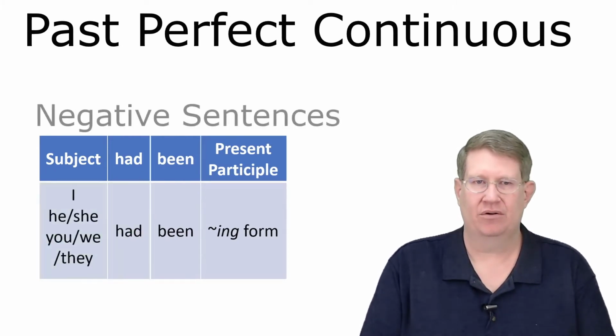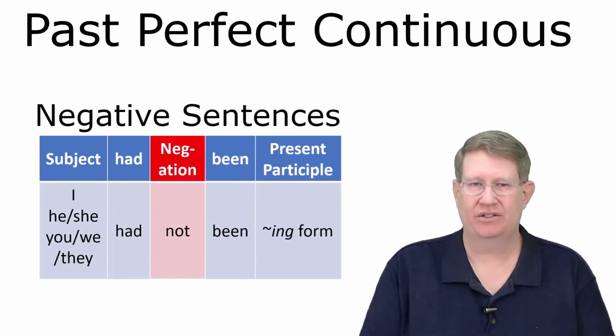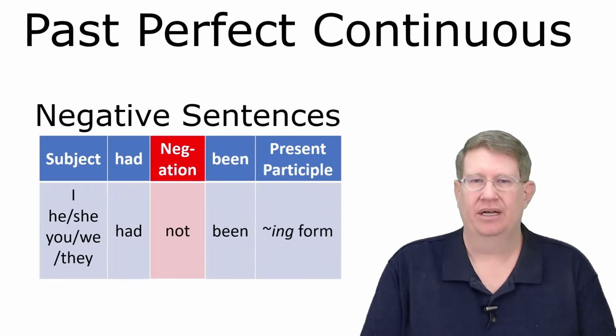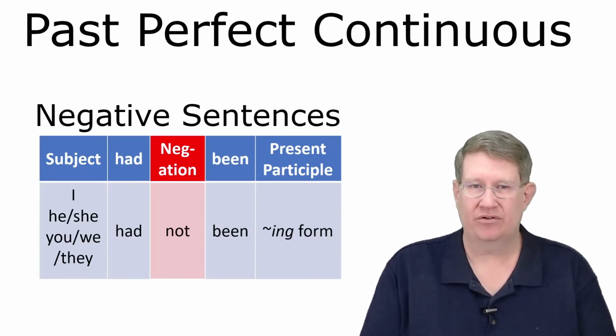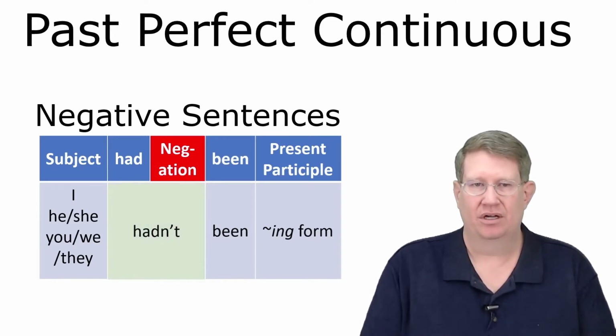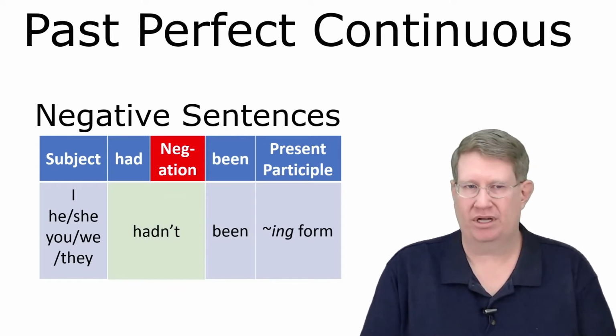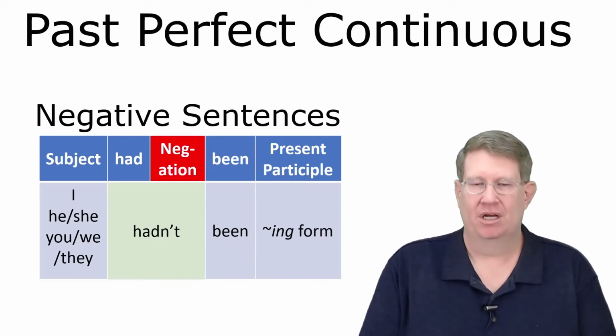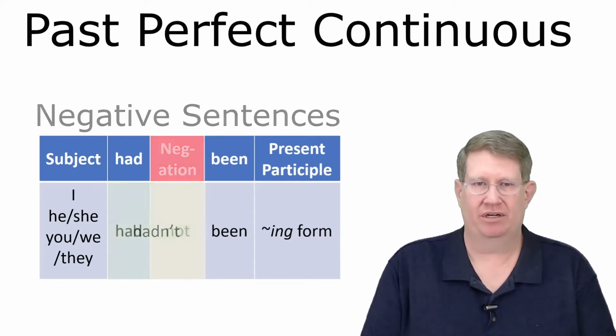Okay, so now we're going to take a look at negative sentences. We'll put everything back and we'll just add a not between the had and the been. Now here again, we can use a contraction. She hadn't been walking. You hadn't been baking. Okay? All right, so moving right along.